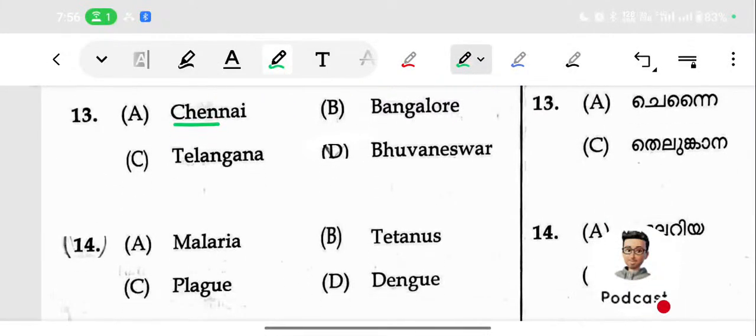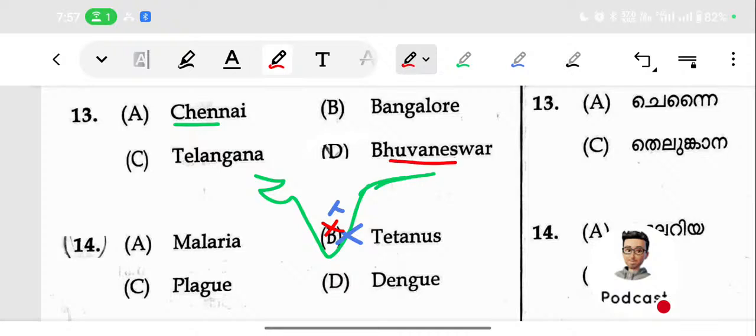I can draw a map here. So this is a map, and you just understand where these particular places are. Chennai is somewhere here, a coastal city in Tamil Nadu. Then Telangana is somewhere here. Bangalore is somewhere here, in Karnataka. Then Bhubaneswar is in Odisha, somewhere here.